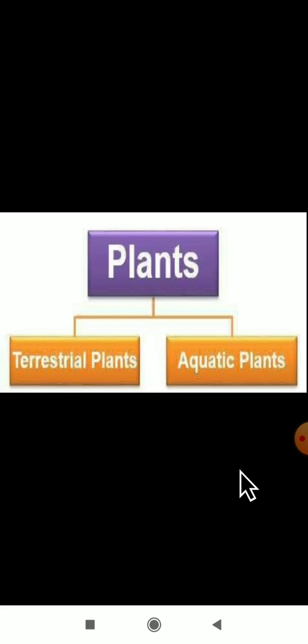Then we learned about the plants in the mountains. The mountain areas are like Ooty, Kashmir, Darjeeling and the Himalayas. These places are very cold during the winter season, and there is even snowfall. Examples are pine and fir trees. These trees look like a cone, so we call them conifers, coniferous trees.